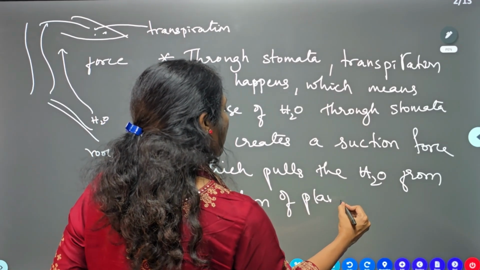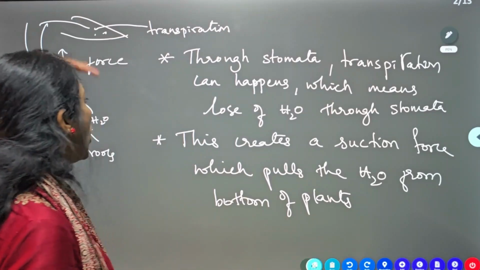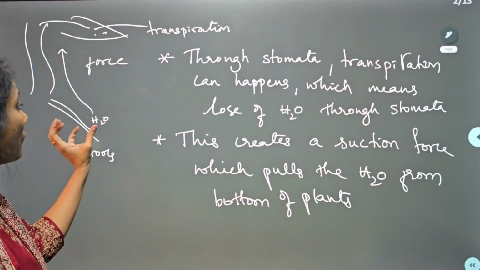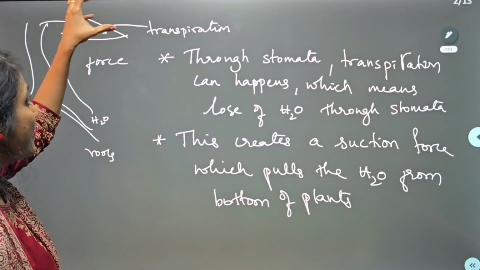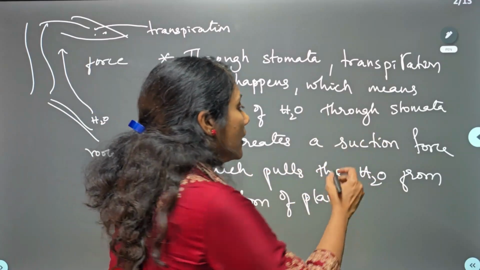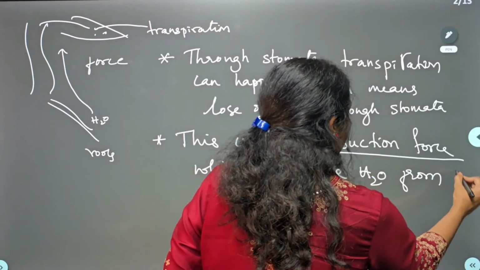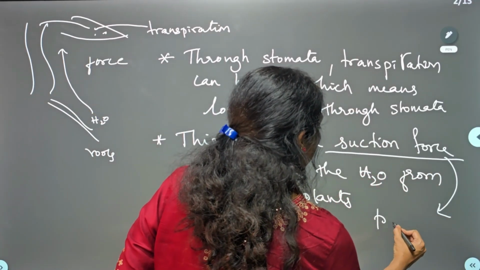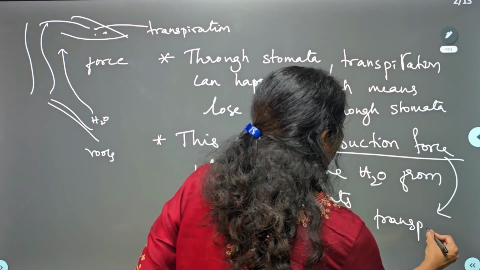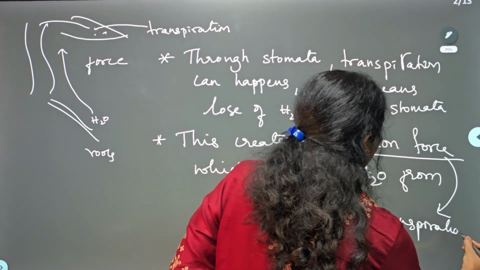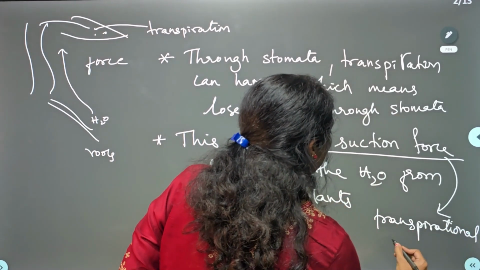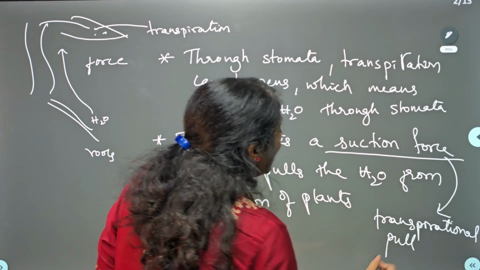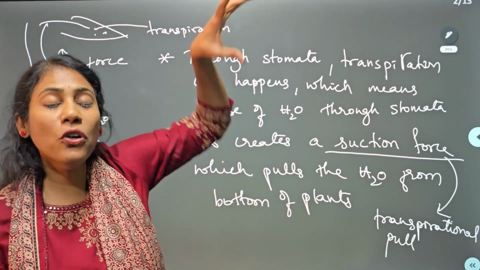So usually plants which are very very tall, along with the osmosis, this transpirational pull, this suction force itself, we can also call it as transpirational pull. Okay, so this transpirational pull will help to pull the water from bottom to up.